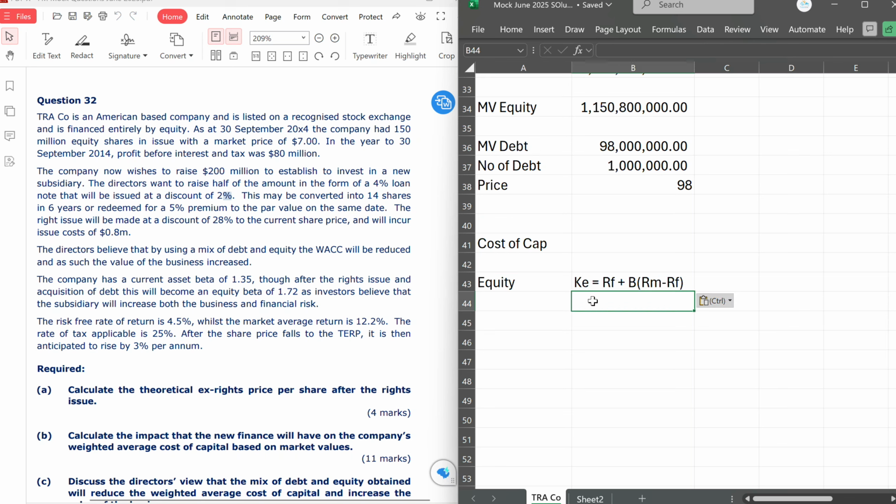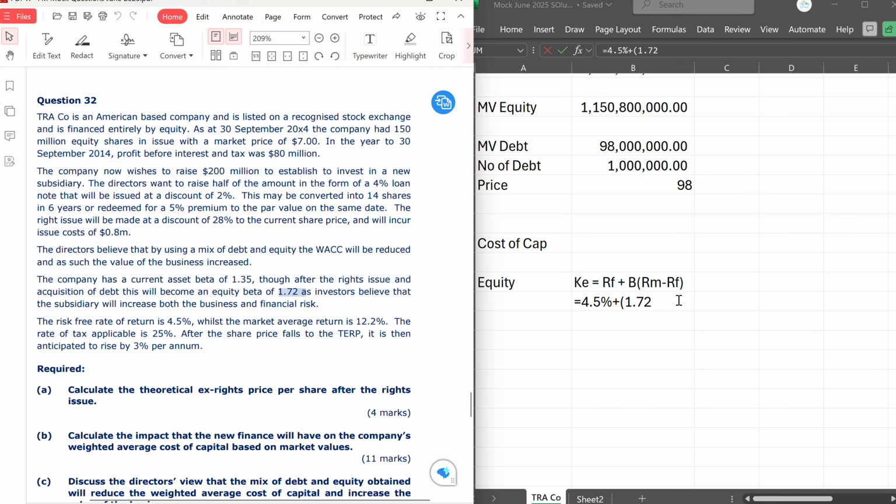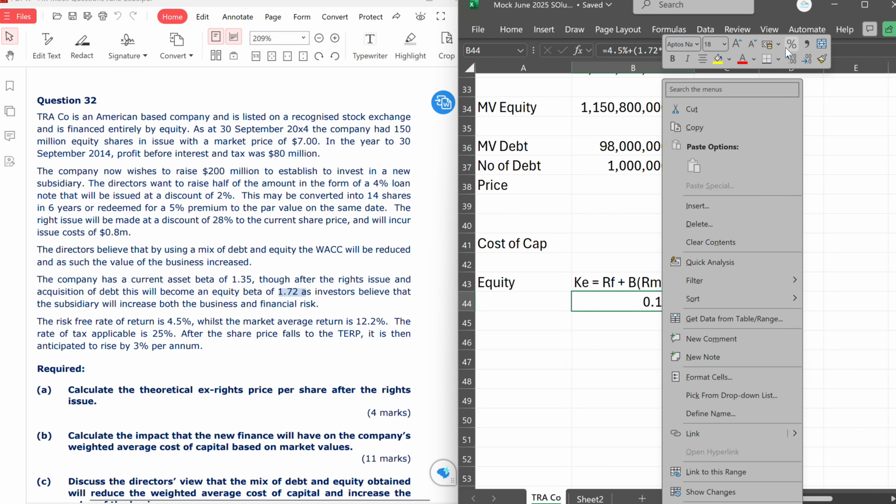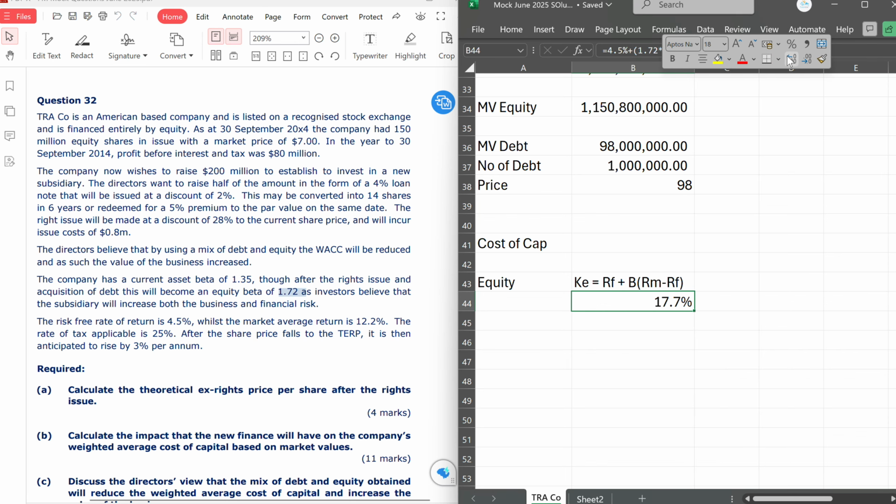But the risk-free rate will remain the same because it's risk-free rate, 4.5%. However, our beta would have changed because we have issued debt. So that's why beta is now 1.72. As you can see, it's given here. And that will be multiplied by the market return, which will not change, that is 12.2% minus 4.5%. So cost of equity has changed to about 17.7%.